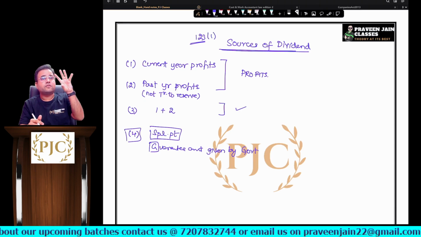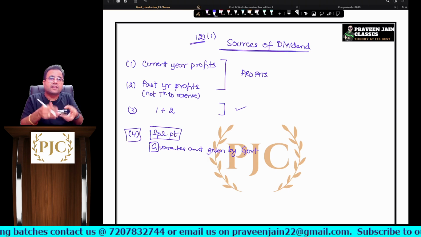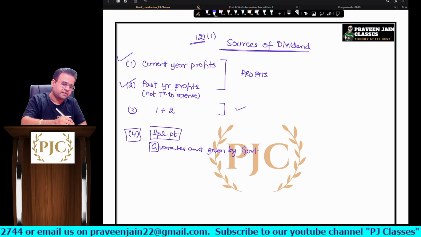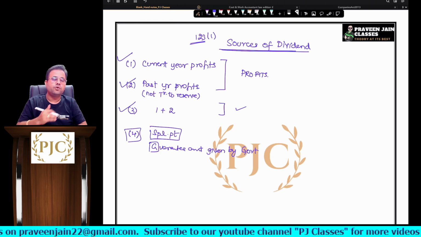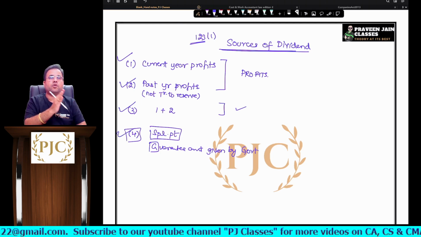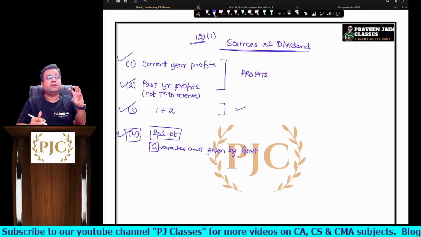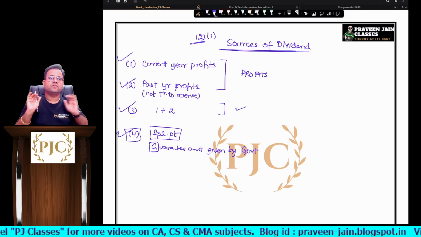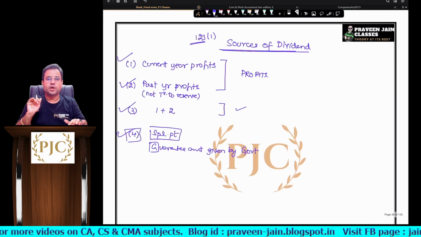So what are the sources of dividend? These are the sources from where I can pay the dividend: out of current year profits, past year profits, a combination of 1 and 2, and the fourth source is guarantee amount given by government. So these are the four sources from which I can pay the dividend. I hope this is clear.